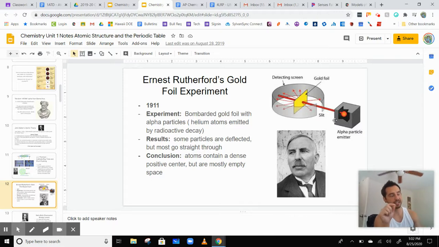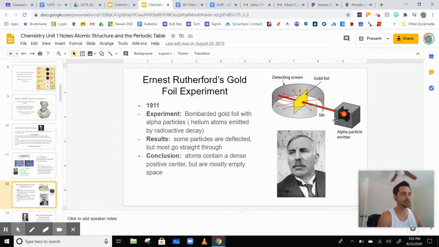If the nucleus of an atom were the size of a pea, the radius of the atom would be the size of a football field. So think about putting a pea in the middle of a football field, with the atom being the size of the football field. That's kind of crazy, right? Most of that is just empty space, and that is what an atom is.